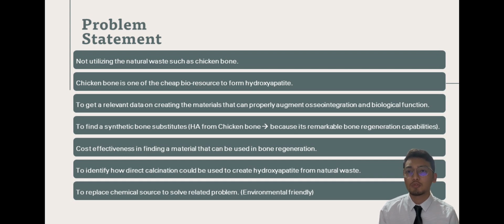Next, the problem statement is to find a synthetic bone substitute, in this case HA from chicken bone, because of its remarkable bone regeneration capabilities. Next, to find a material that is cost effective that can be used in bone regeneration. And the last one is to identify how direct calcination could be used to create hydroxyapatite from natural waste. It is also to replace chemical sources to solve related problems.